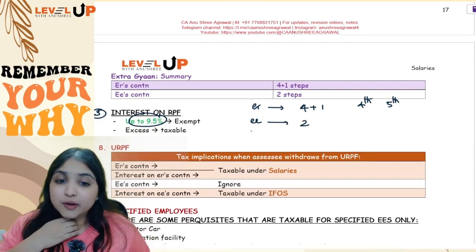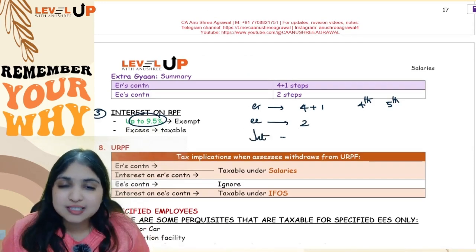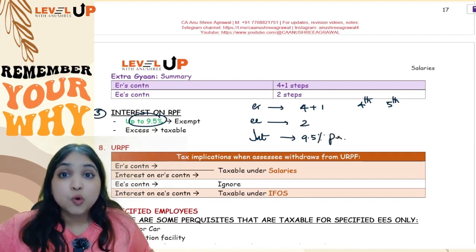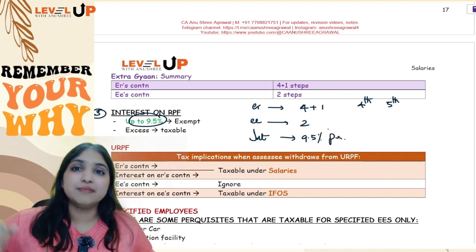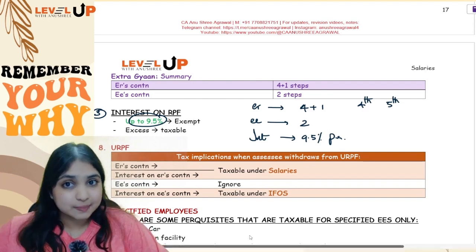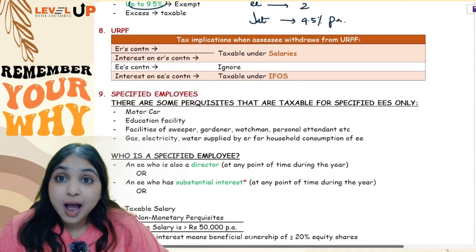Okay. Employee's contribution, 2 steps. And what about interest? Interest up to 9.5% per annum will be exempt. If the interest is more than 9.5%, whatever is the excess above 9.5%, the excess alone will be taxable under your salaries head. Okay. So this was about your RPF discussion.